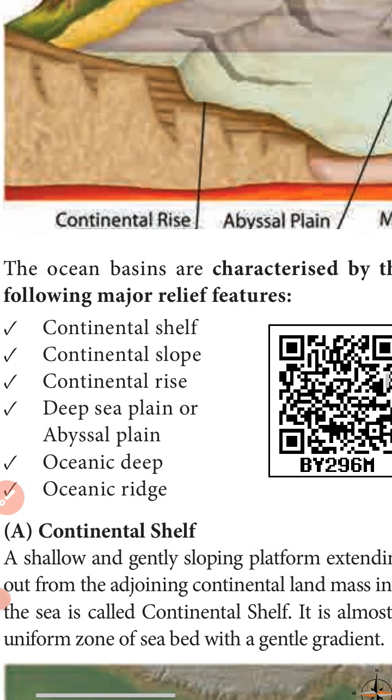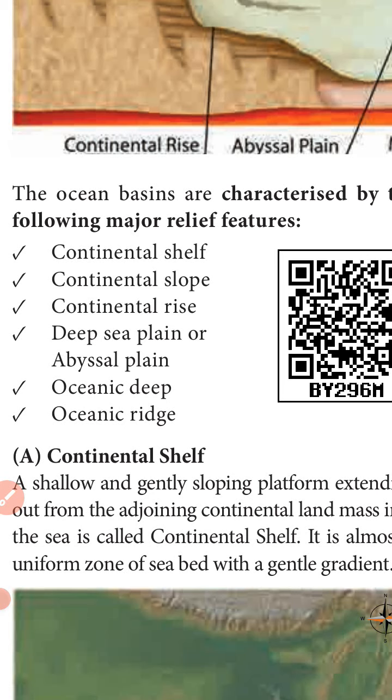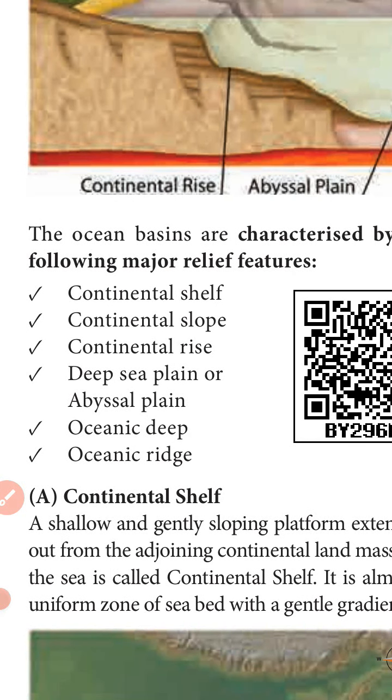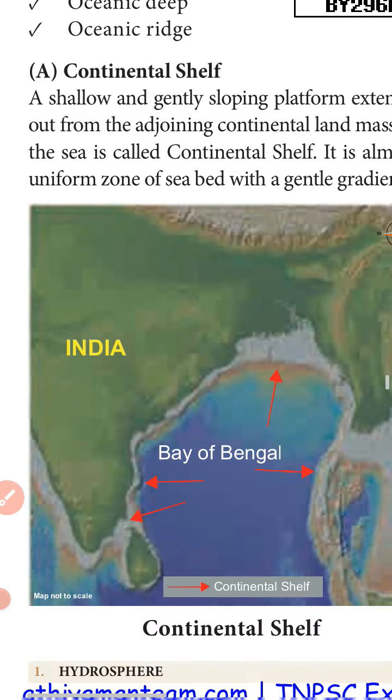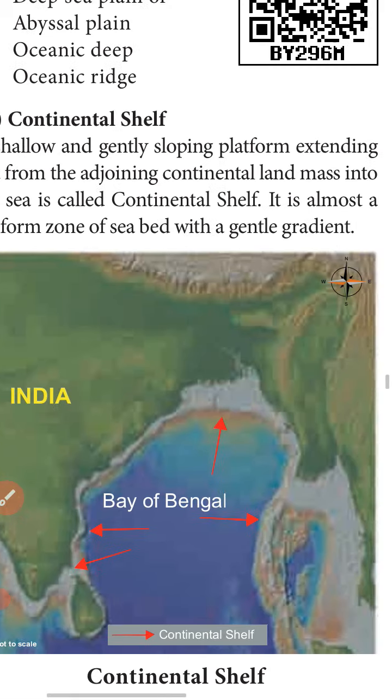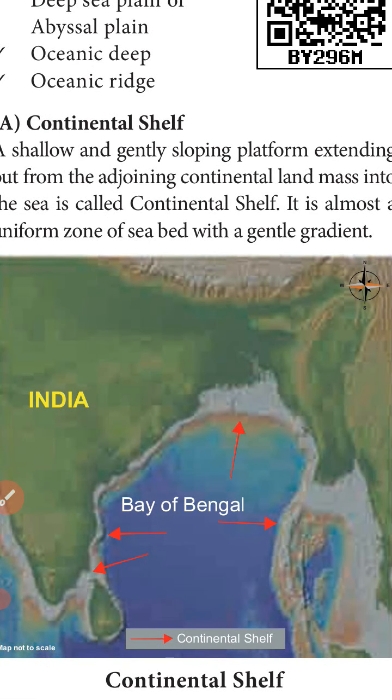What is the meaning of continental shelf? Continental shelf means a gently sloping platform extending out from the adjoining continental landmass into the sea. That is known as the continental shelf. See the picture. The extension of the adjoining continental landmass into the sea is called the continental shelf.